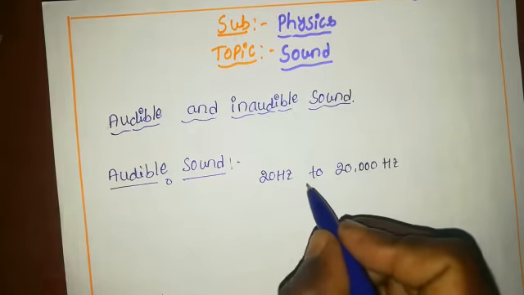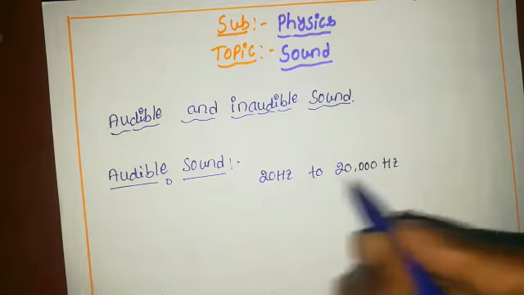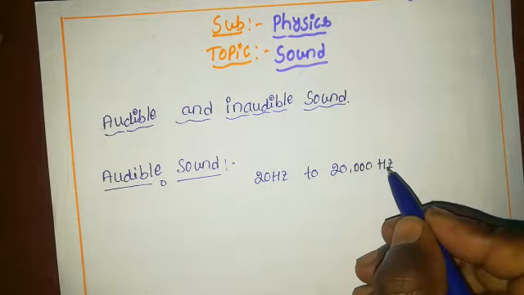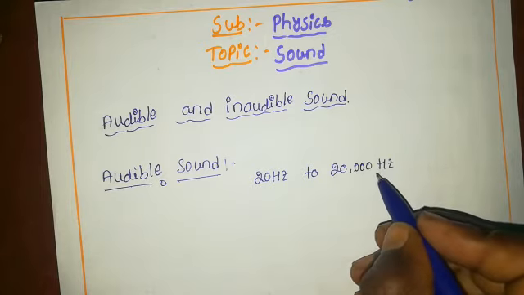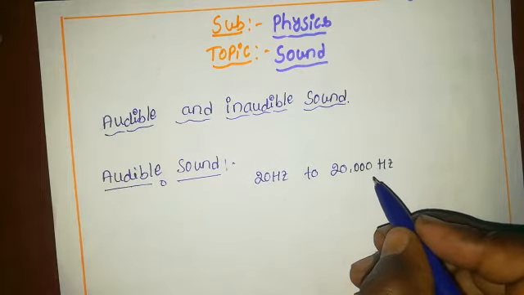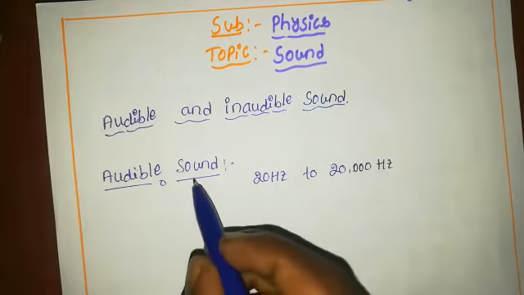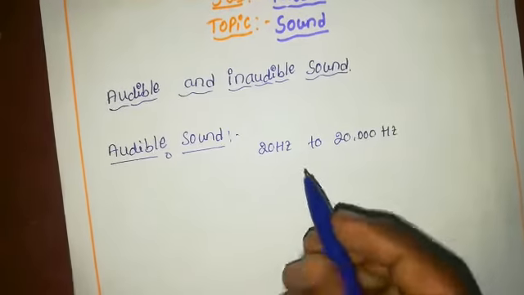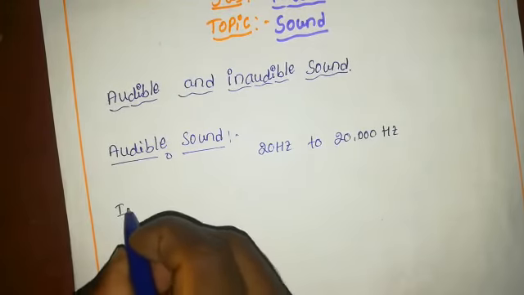Sound with a frequency between 20 hertz and 20,000 hertz is called audible sound, the sound that humans can hear. Next, inaudible sound.